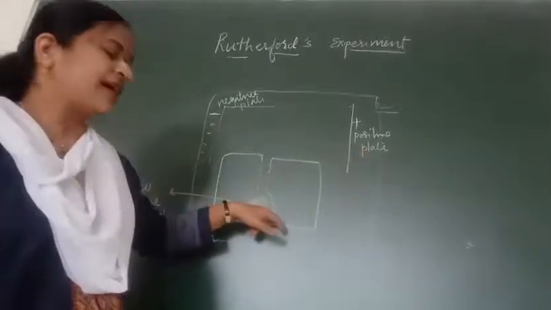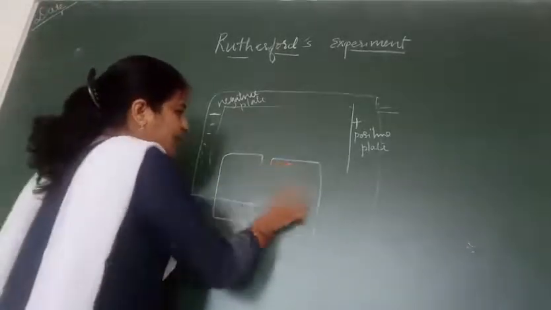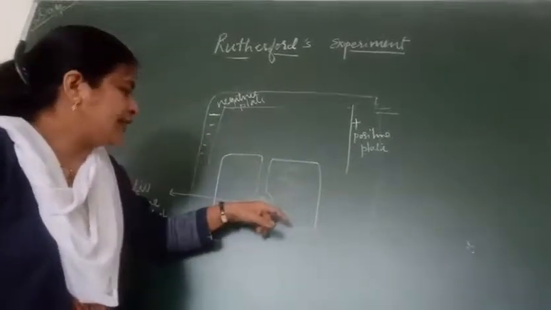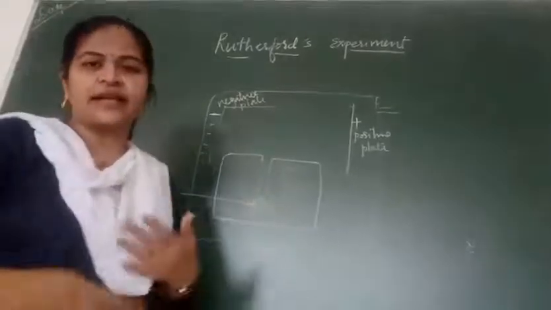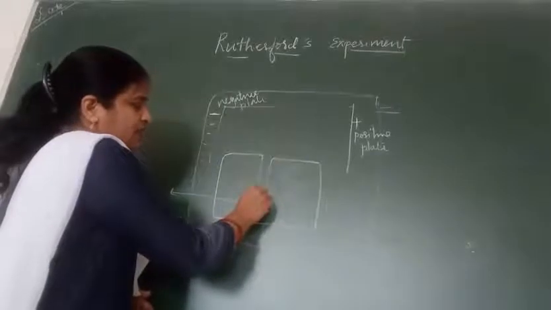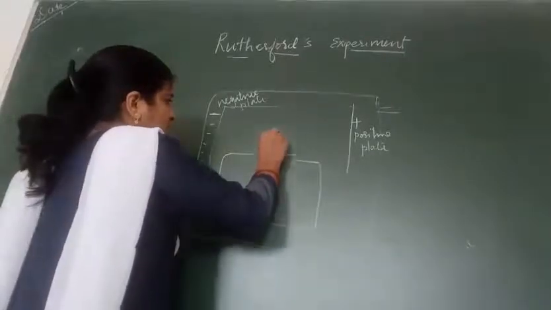In this cavity he had put a radioactive substance, and this was entirely a lead enclosure. He found that as soon as it was connected to an electrical field, this radioactive substance started disintegrating, that is, the particles started moving.